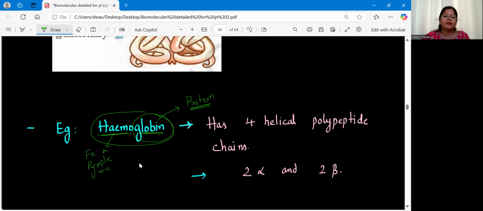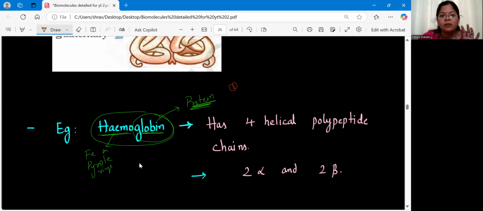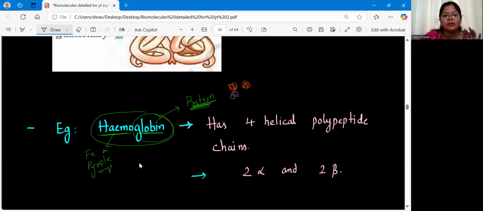Globin is the actual protein we get in hemoglobin, and in this globin part, the protein is of 4 in number. So we have 4 tertiary structured proteins like this. 2 will be the same, the other 2 will be different.